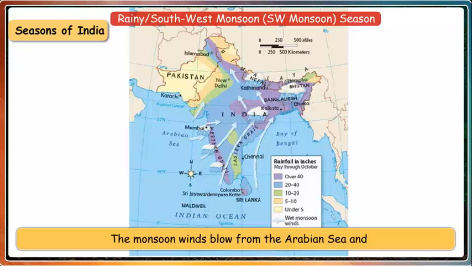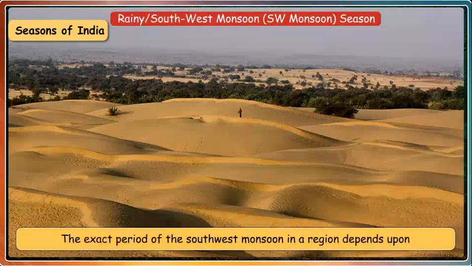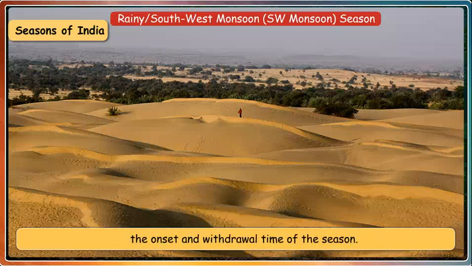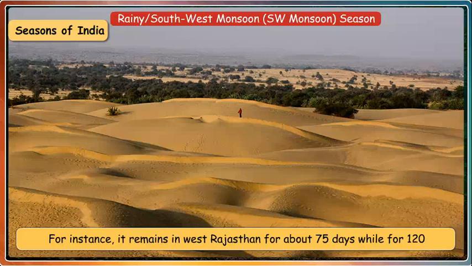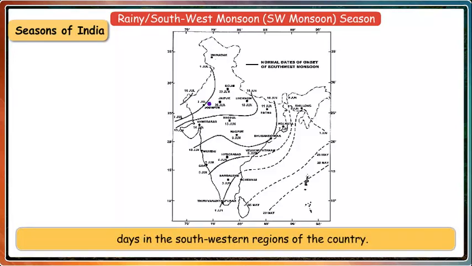The monsoon winds blow from the Arabian Sea and Bay of Bengal towards the Indian peninsula. These winds carry moisture with them. When the moisture-laden winds strike the mountain barriers, it results in rainfall in India. The exact period of the southwest monsoon in a region depends upon the onset and withdrawal time of the season. For instance, it remains in West Rajasthan for about 75 days, while for 120 days in the southwestern regions of